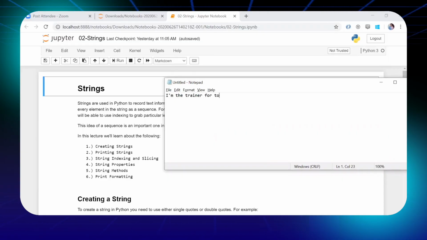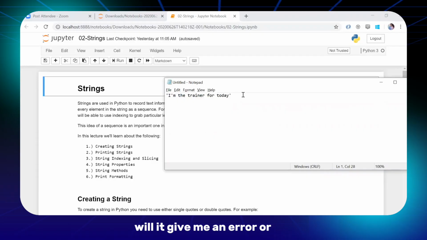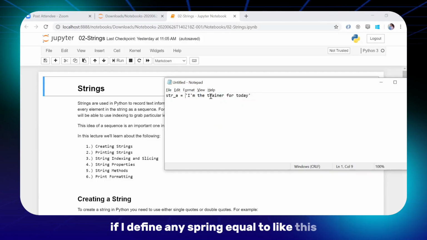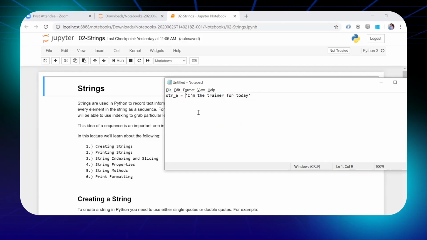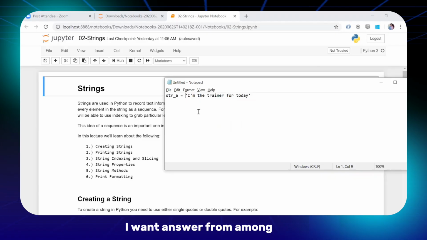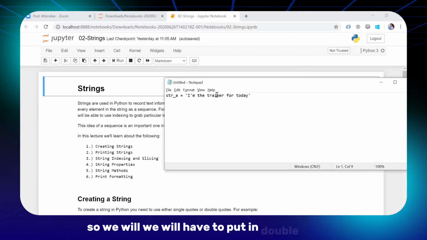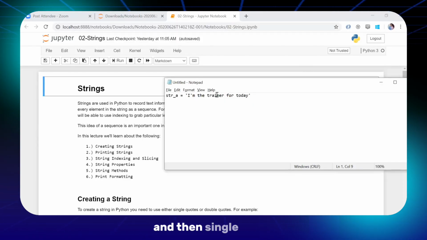trainer for two. And if I put it again in this, okay. So can anyone tell me, will it give me an error or not? If I define any string equal to like this, will it give an error or not? I want an answer from Umang. Yeah, it will give an error. Okay. So we will have to put it in double quotes and then single quote.